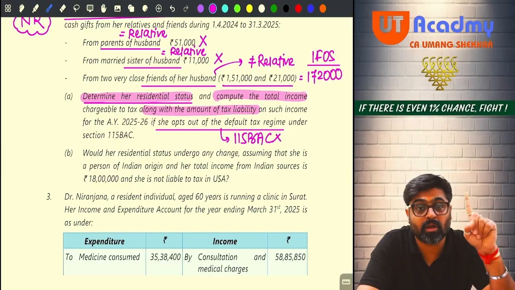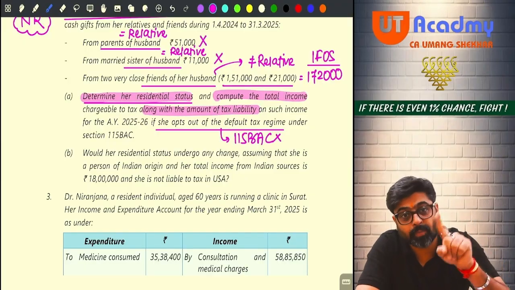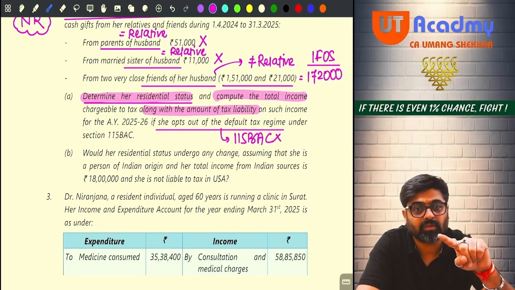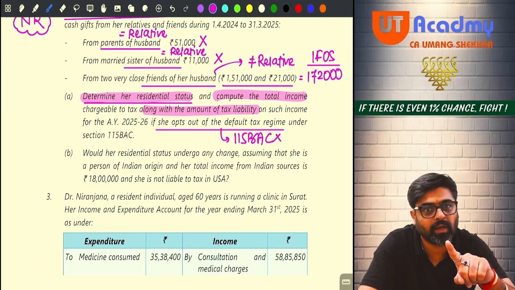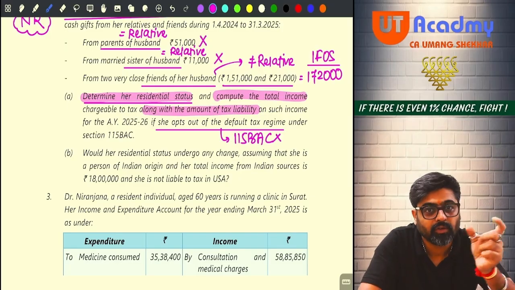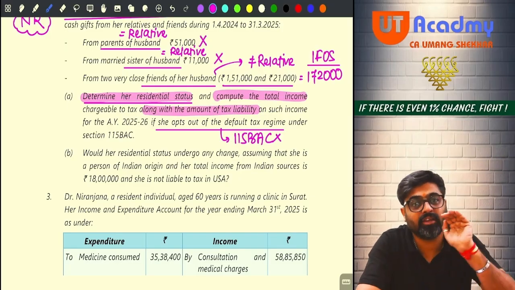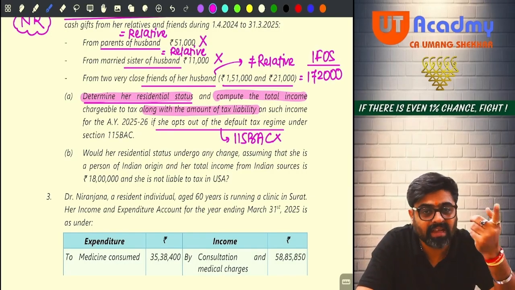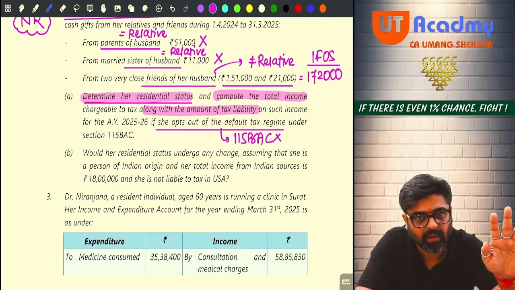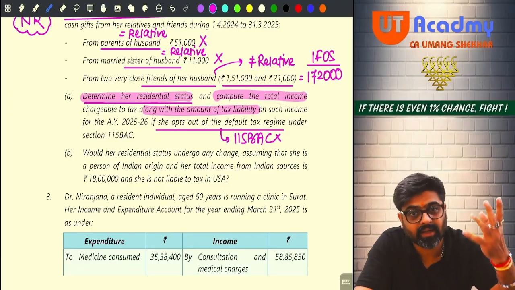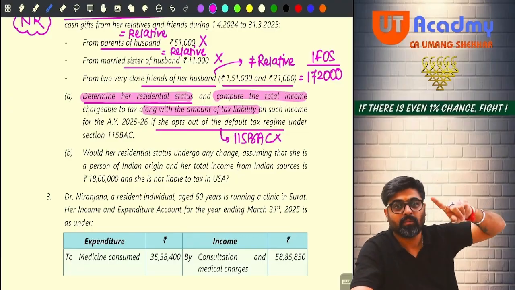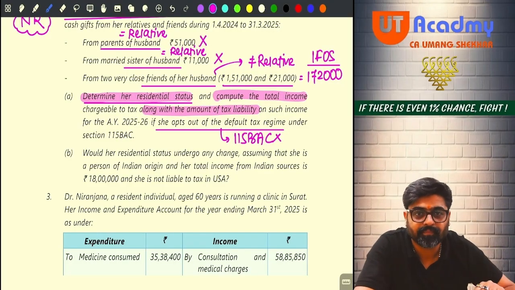But B will not be a normal basic condition B. It will be a special basic condition B because she is a person of Indian origin coming to India for the purpose of visit and her total income is more than 15 lakhs. So she is covered by the special case. And in the special case, basic condition B is applicable. But we don't check 60 days, we check 120 days in the current year and the last 4 years, 365 days or more.